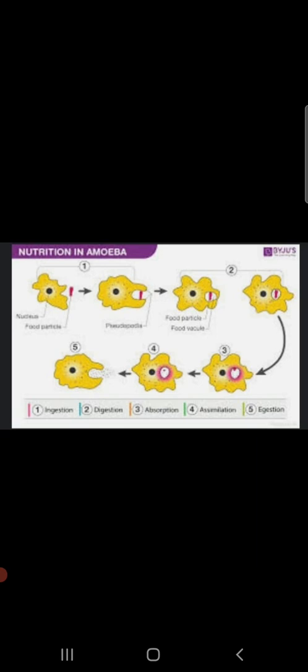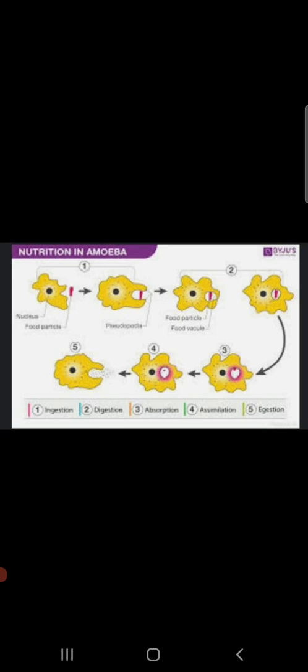Amoeba keeps on changing its shape and position. It gives out one or more finger-like projections. These finger-like projections are called pseudopodia, which are also called false feet, that help in the movement and capturing of the food. Amoeba, unlike normal animals, does not have a mouth or a digestive system. It is a unicellular organism. It has only one cell which performs all the functions.